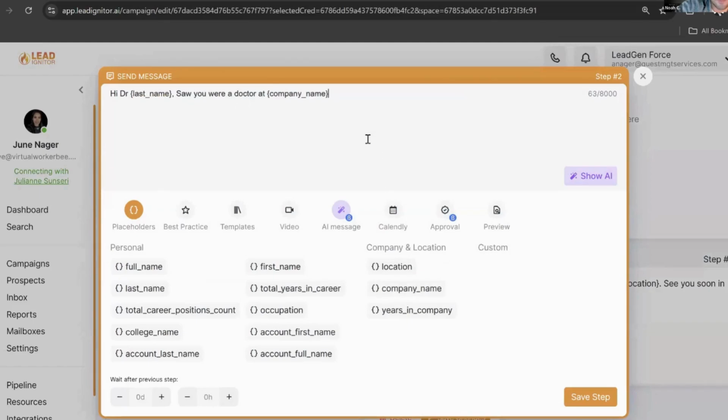We do take it one step further. And instead of just having the first name, company name variables, we have something called AI powered messaging. So if that's turned on, it actually generates hyper-personalized messages for every single prospect. It's going to bring in information from the person's LinkedIn profile page directly into the wording. So it might be something that they say in their about section, or it just takes the extra step to personalize it even more than just using the variables. And it really helps increase the percentage of people who reply to you because it shows you went the extra mile, even though the system is the one that's doing it.